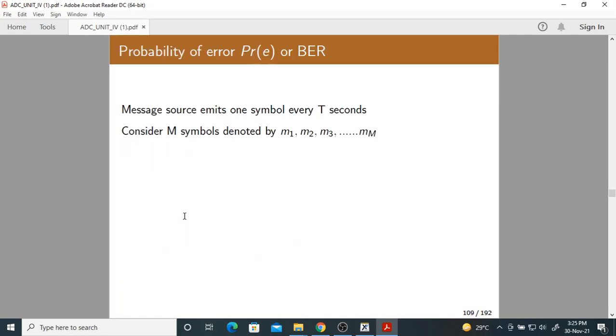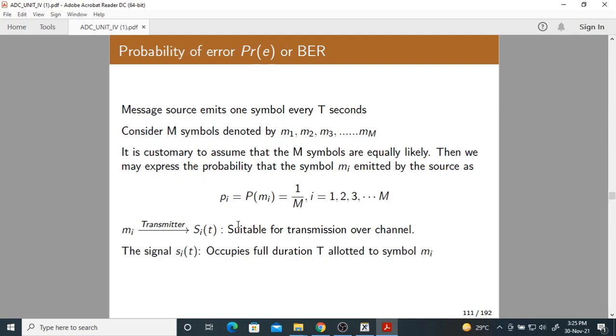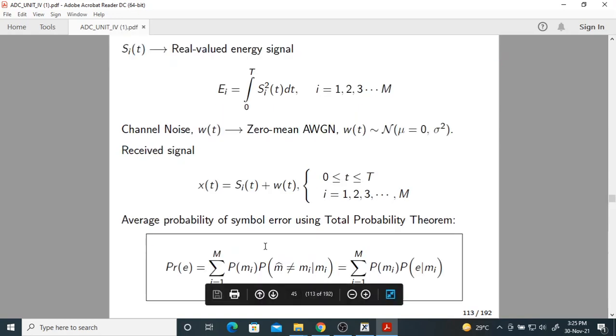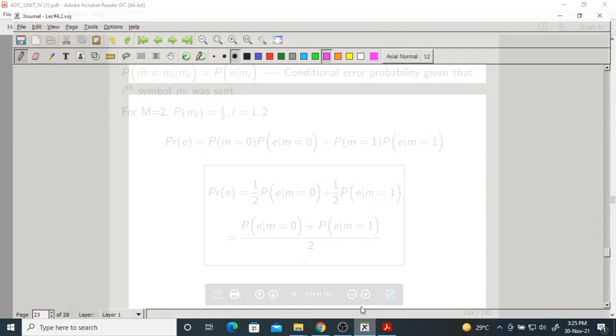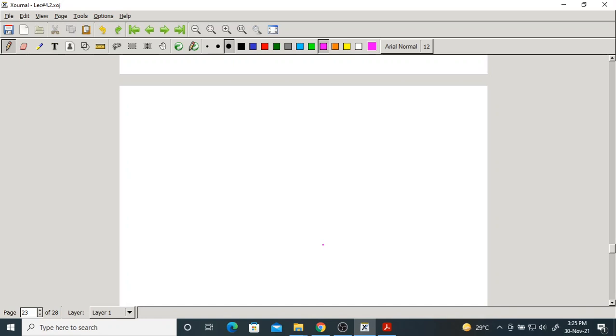The probability of error is the parameter which defines the quality of the output of the digital communication system. To find out the probability of error, first of all we use the total probability theorem. If it is a binary scheme, this is the formula.